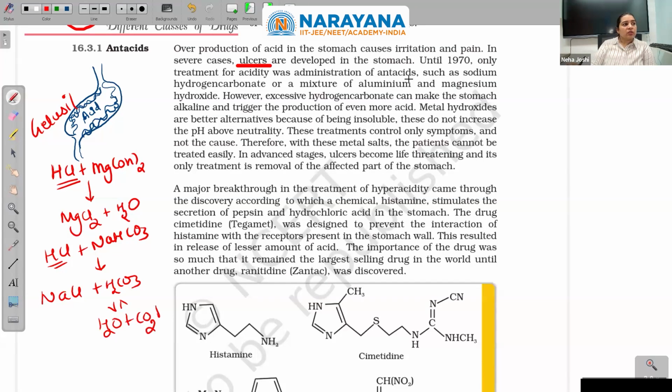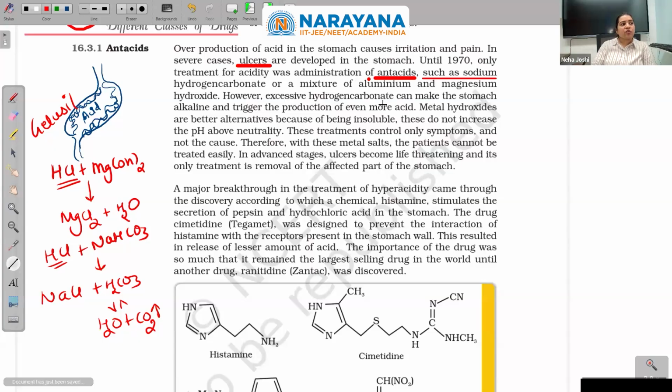So these were used. Now, which antacids are common? Antacids such as sodium hydrogen carbonate or a mixture of aluminum and magnesium hydroxides. Here it is magnesium or aluminum.